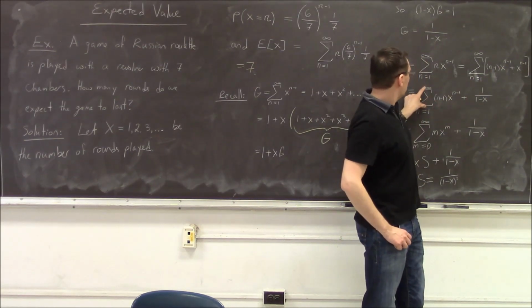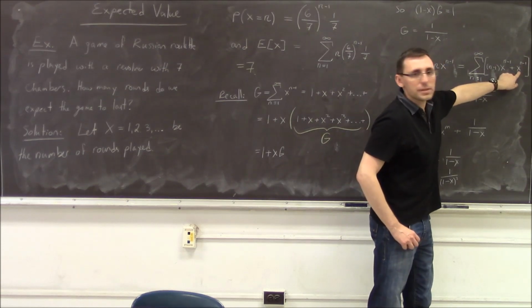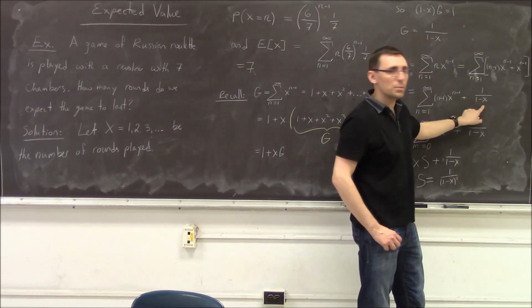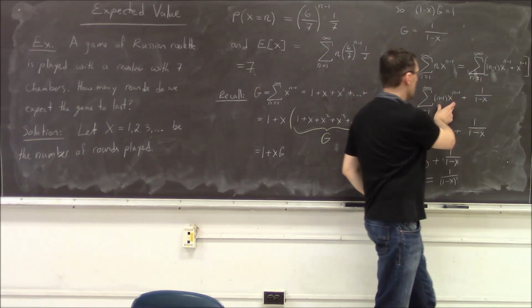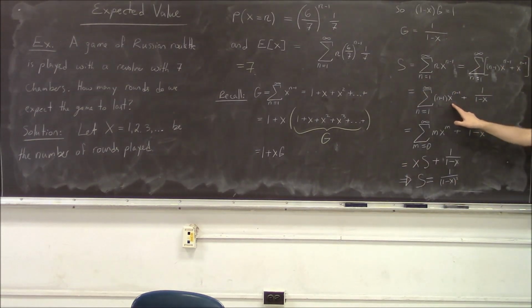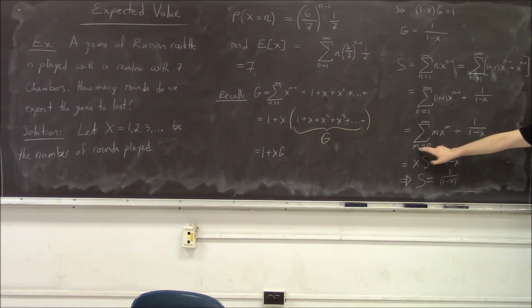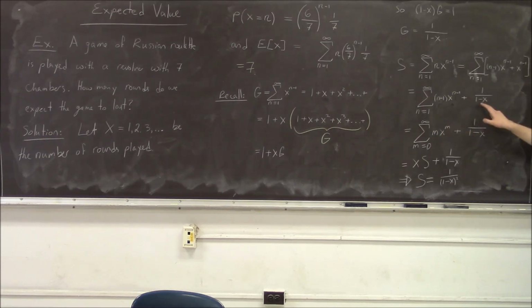Then I can distribute the sum. I already know how to sum the second part; it is just a geometric series. Now how do I sum this part? I can relabel and say that n minus 1 equals m. So we have a summation from m equals 0 to infinity of m times x to the power of m, plus this sum that I was able to calculate.